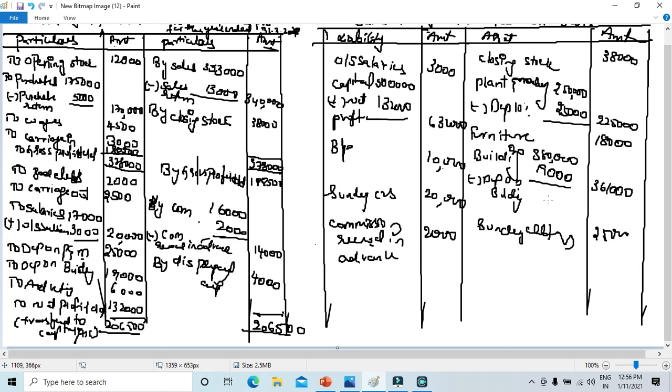Now total it up both the sides, it will come to 6,67,000. So here also 6,67,000. Both are tallied. So whatever we have done is right.